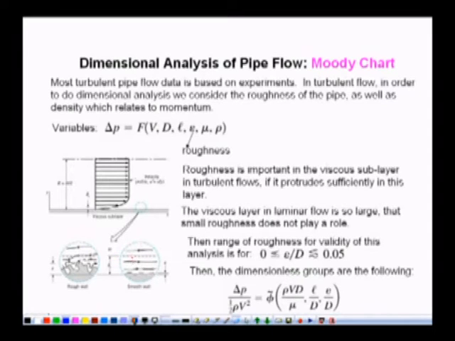Right. When we see turbulent flow, it is a function of the roughness of the wall. Means at the wall we have a rough surface, so it is a function of the roughness of the wall also. With the help of dimensional analysis, which we will be studying in some later lecture, right now we are not going into that much detail. This del P is a function of velocity of the fluid in the pipe, diameter of the pipe, length of the pipe, roughness (epsilon is the average height of roughness), viscosity and density of the fluid.